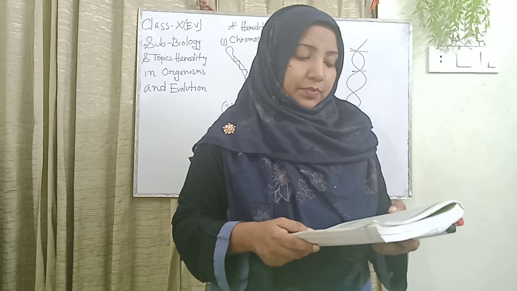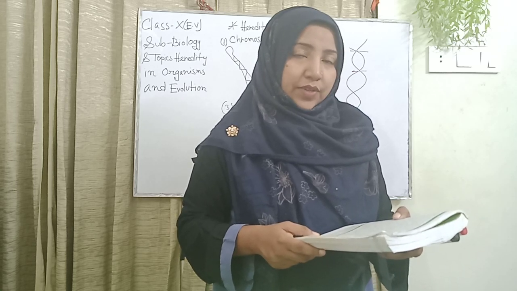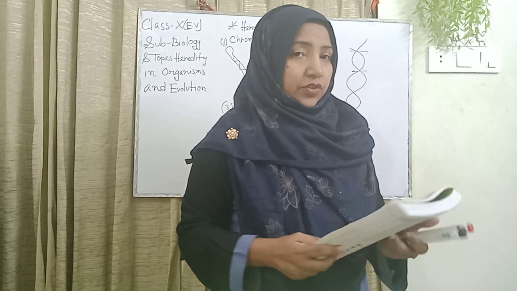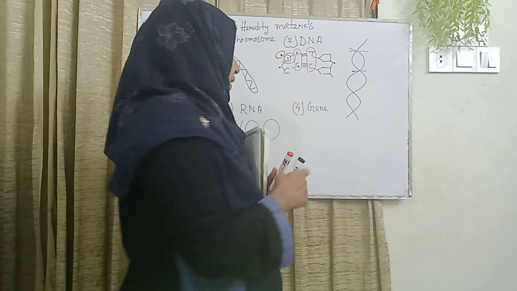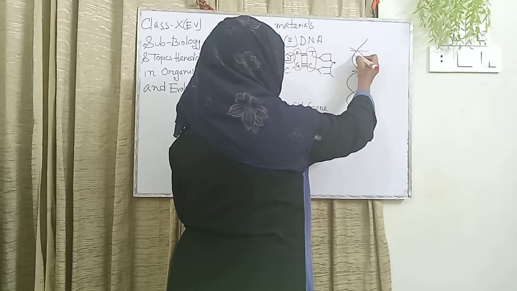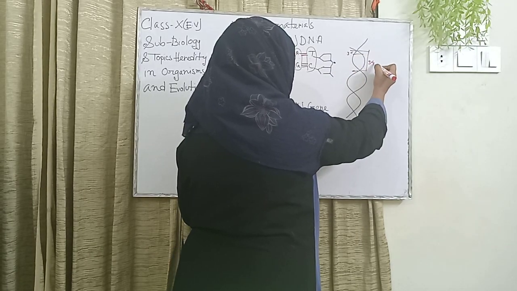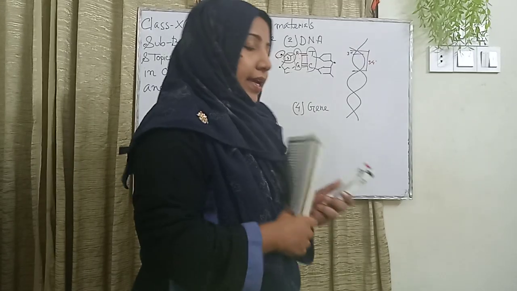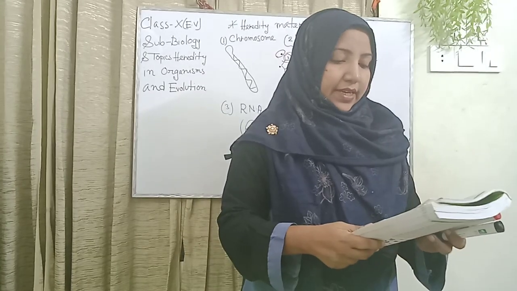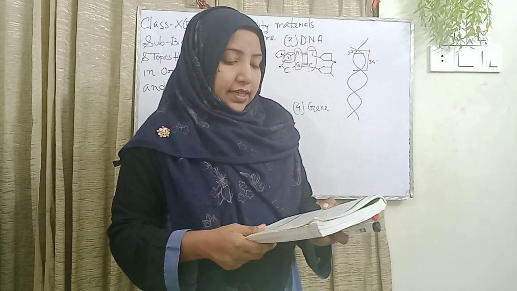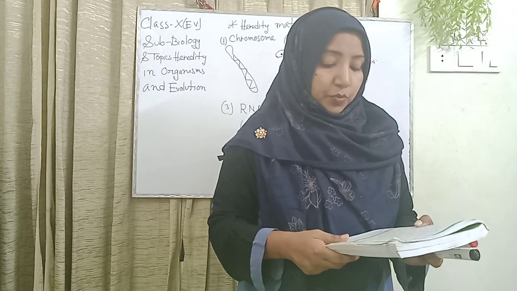So the length between two adjacent nucleotides is 34 angstrom divided by 10, which is 3.4 angstrom, from top to bottom.